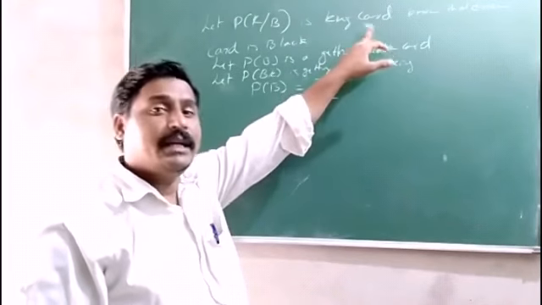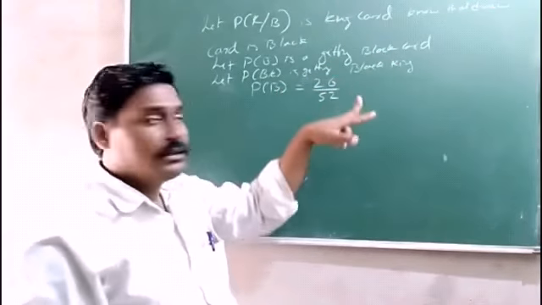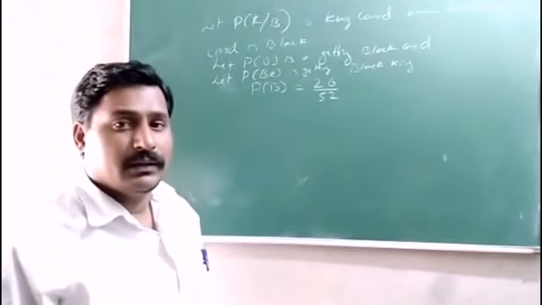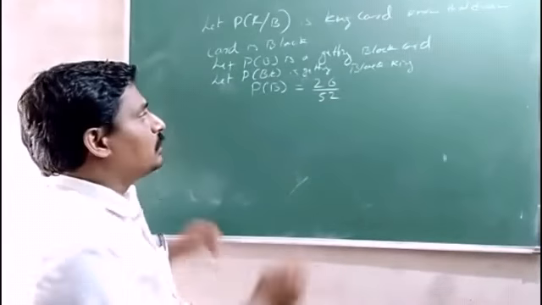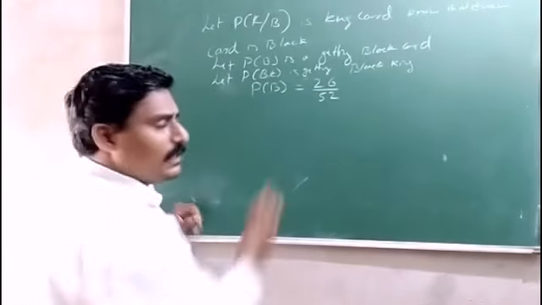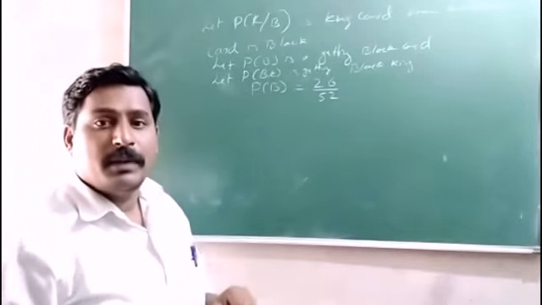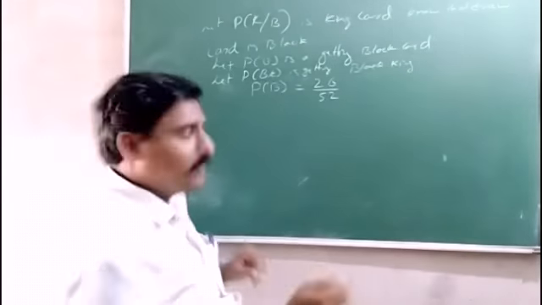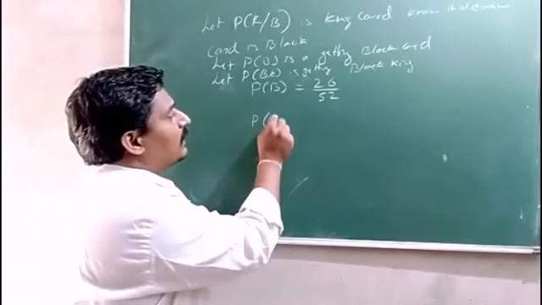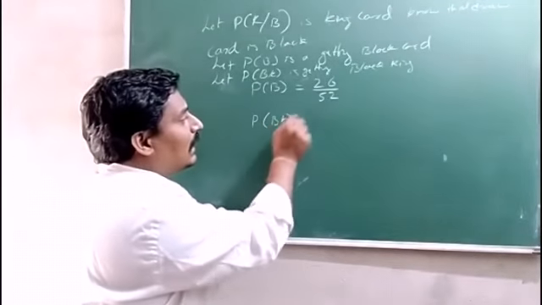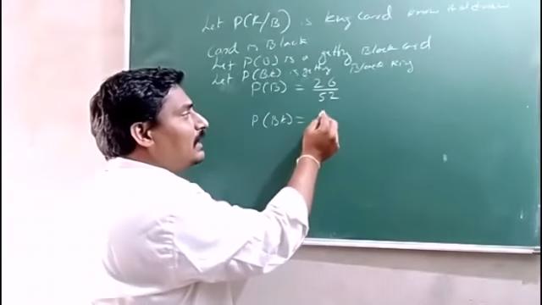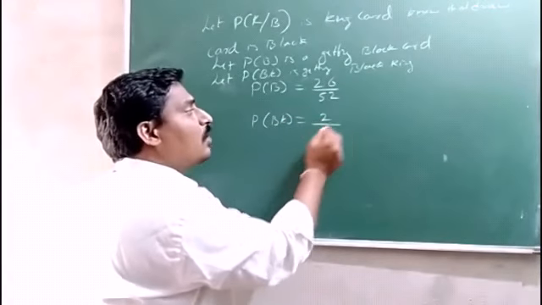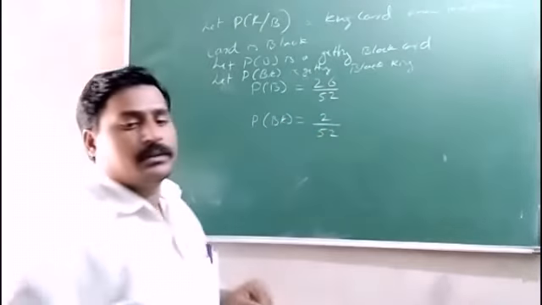So getting a king is common with a black king card. So probability of B is 26 by 52, and probability of getting a black king card is, in the black, there are 2 king cards out of 52 cards.